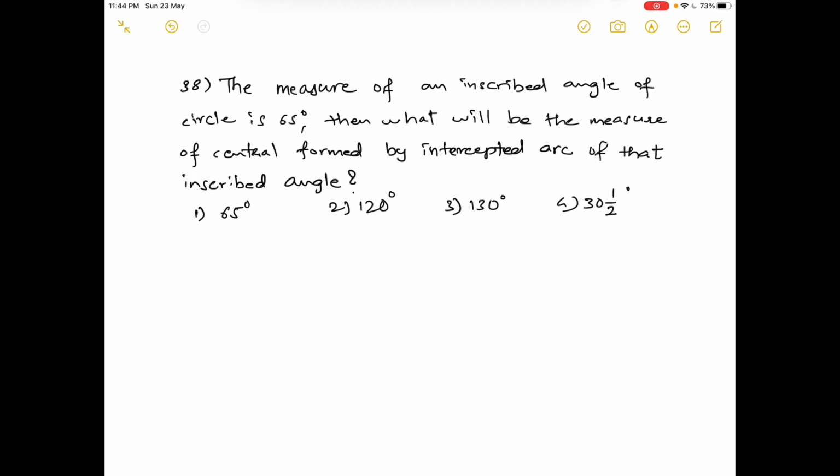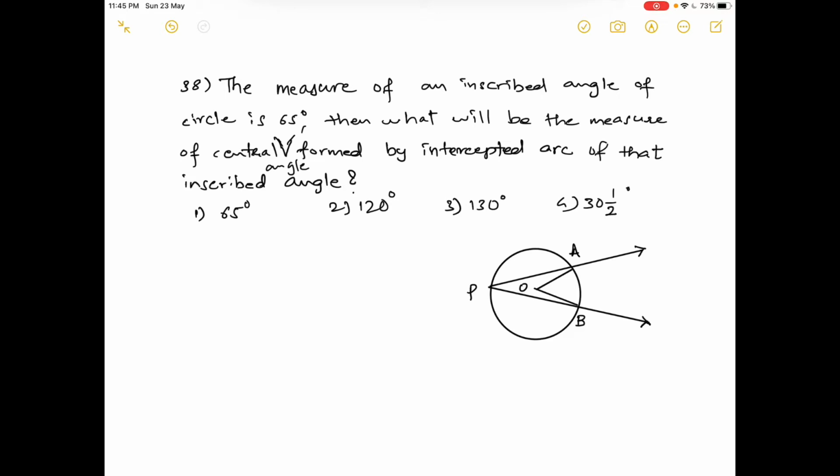If the measure of an inscribed angle of a circle is 65 degrees, then what will be the measure of the central angle formed by the intercepted arc of that inscribed angle? Okay, we have to draw the figure. Suppose this is the center. Something like that. So you can write here A, here B, here P, and here O.